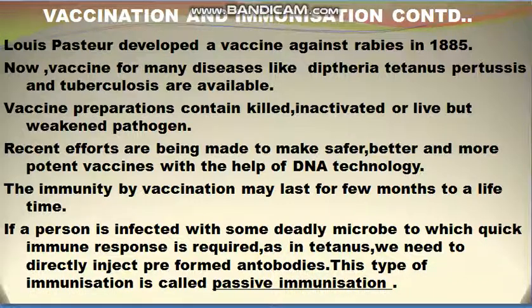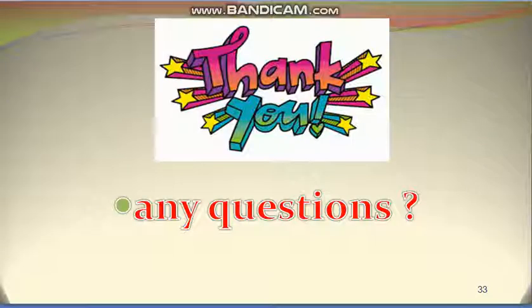Suppose there is a dangerous disease like tetanus, then the person immediately needs antibodies. In that case the pre-formed antibodies are injected into the person, and this type of immunization is known as passive immunization. So this is all about vaccination and immunization.